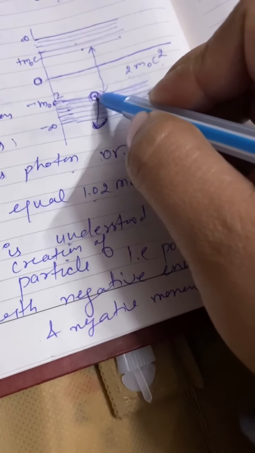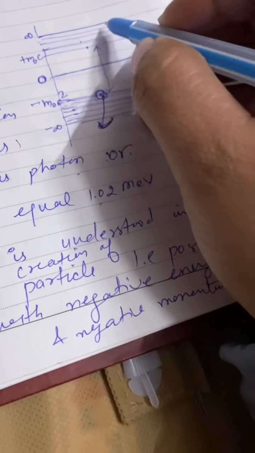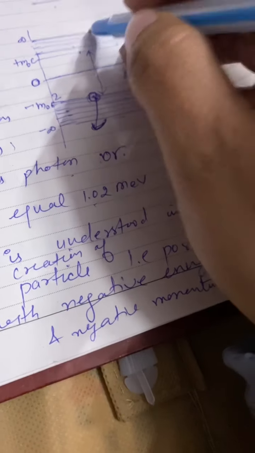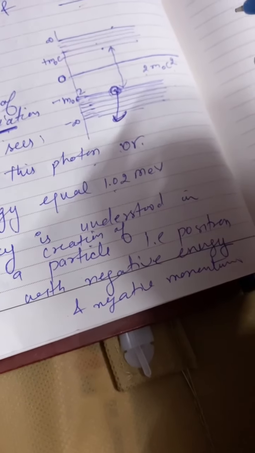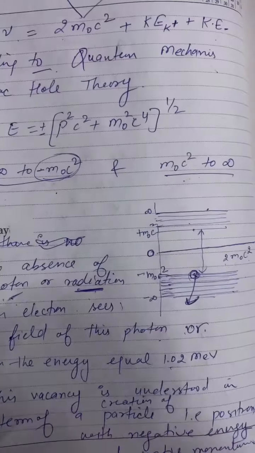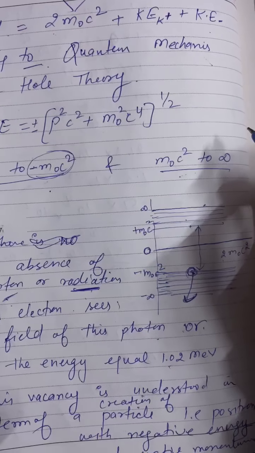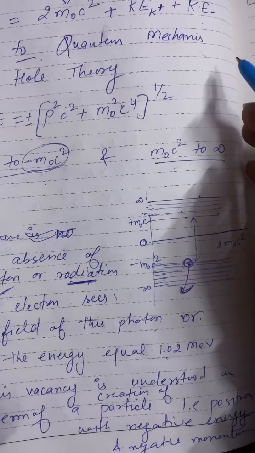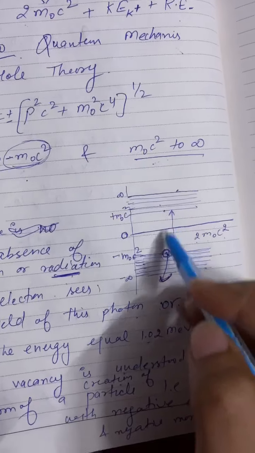So if there is a creation of vacancy, correspondingly there will be an electron here. So in this way there will be a production of a pair, that is of an electron and a positron.